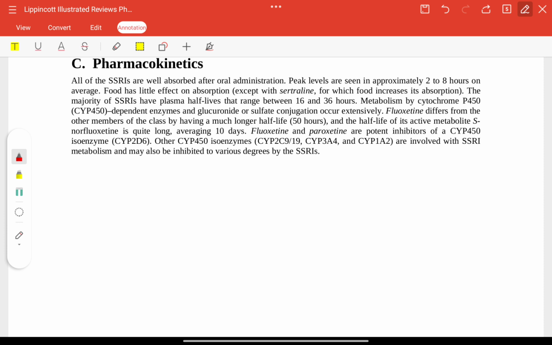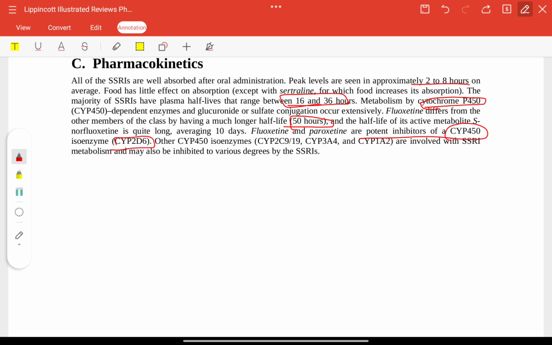Pharmacokinetics: peak levels 2 to 8 hours. Food has little effect, so they can be taken with food. Half-life 16 to 36 hours. Metabolism is by cytochrome P450, so they will be affected by enzyme inhibitors or inducers. Fluoxetine differs from the other members as it has a greater half-life of 50 hours and its active metabolite is active for long days. Fluoxetine and paroxetine are potent inhibitors of CYP450.